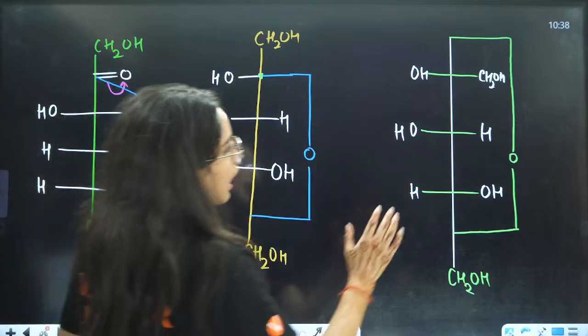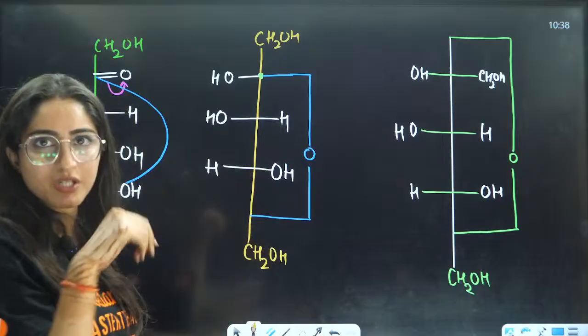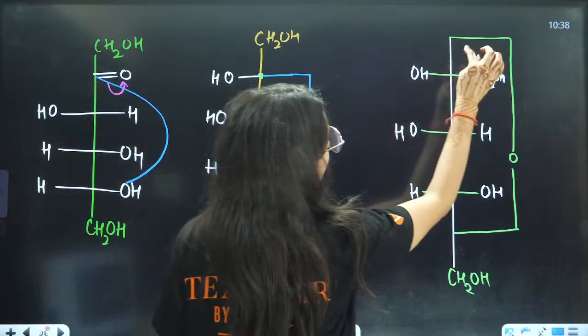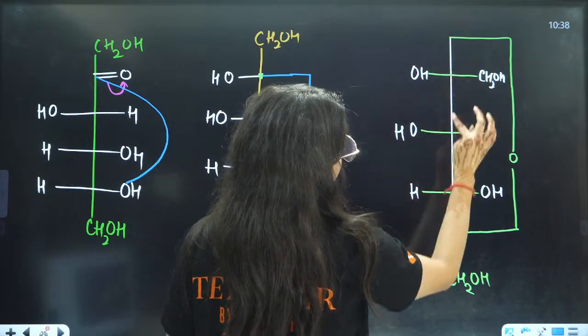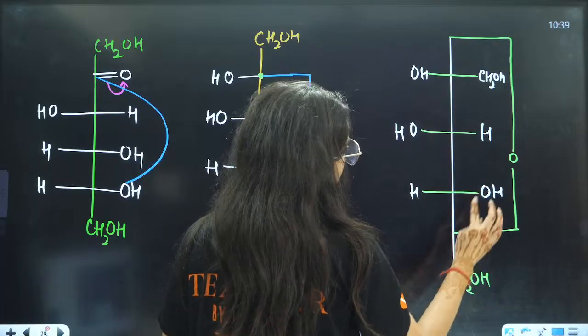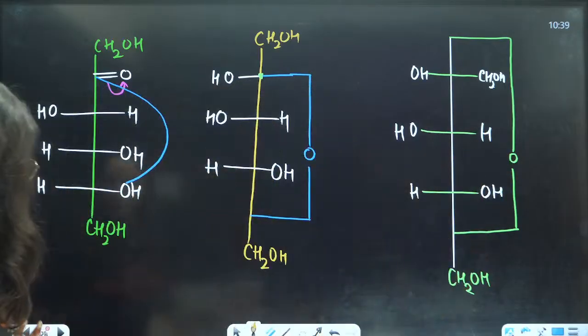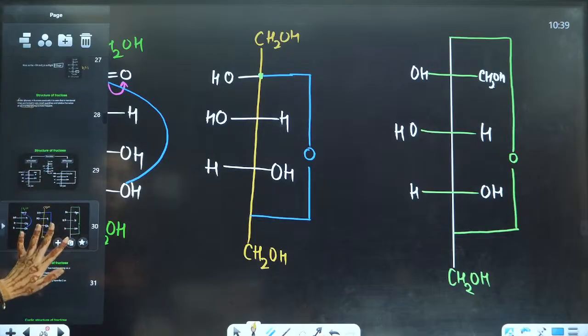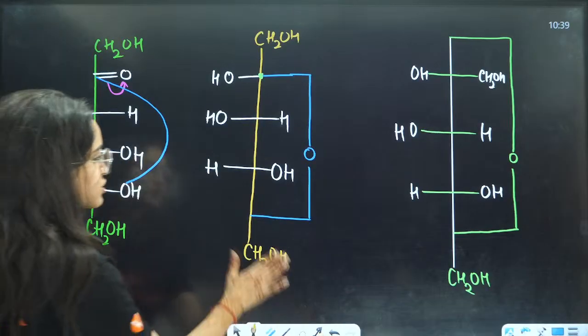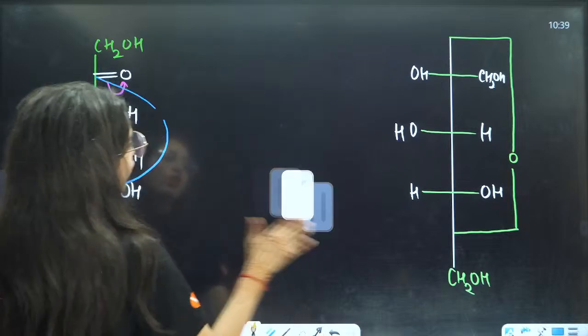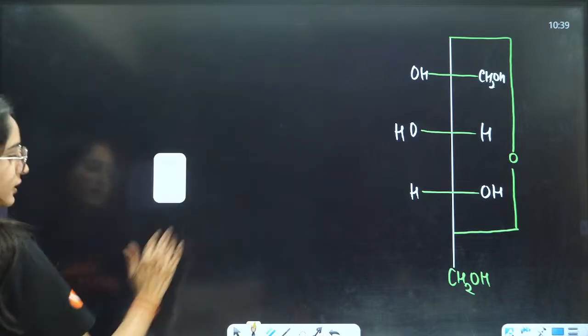Let us see how to convert this full structure into the cyclic ring, right? So it is having 1, 2, 3, 4, and this is 5. Okay, so I'm going to copy paste this thing and let us draw the same structure on the next page, right? How we will draw the cyclic structure on the next page?